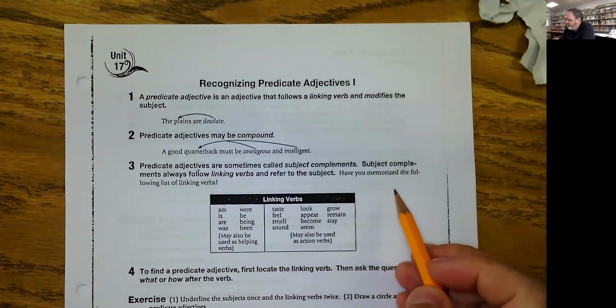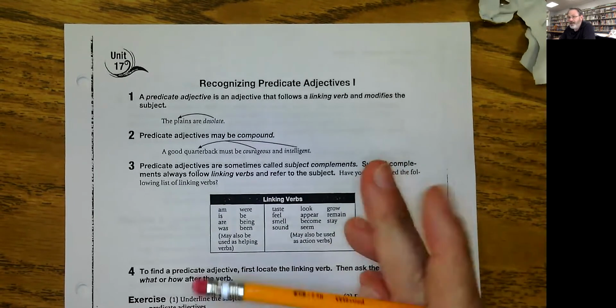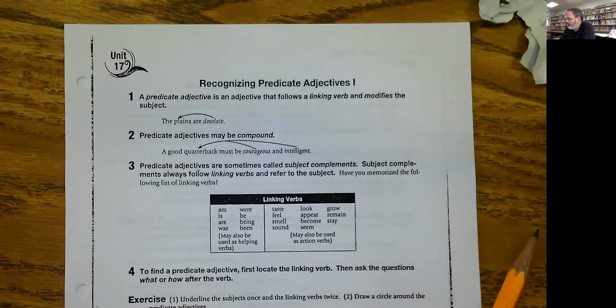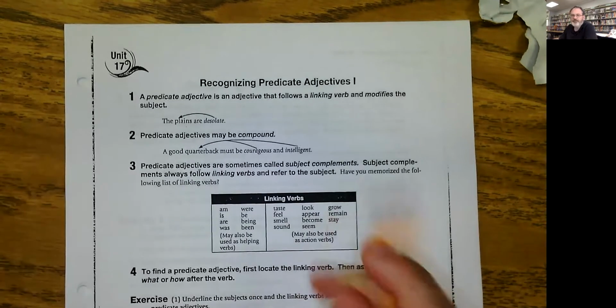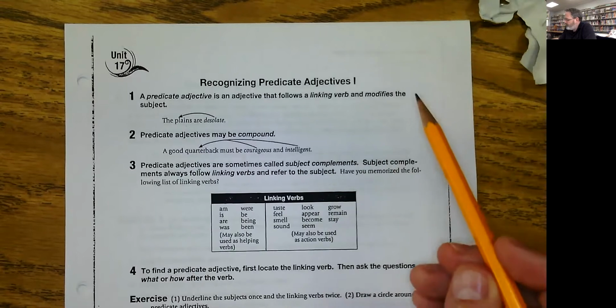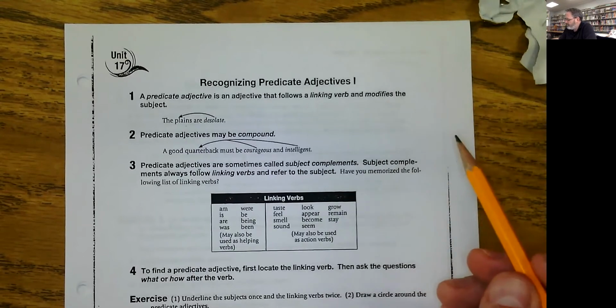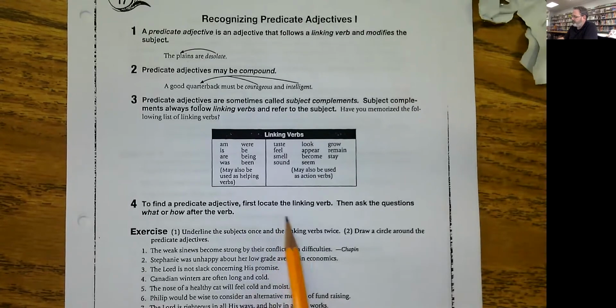Have you memorized the following list of linking verbs? I think we have. Let's say it together. Am, is, are, was, were, be, being, been. And then the combination linking action verbs are taste, feel, smell, sound, look, appear, become, seem, grow, remain, stay. To find a predicate adjective, first locate the linking verb, then ask the questions what or how after the verb.